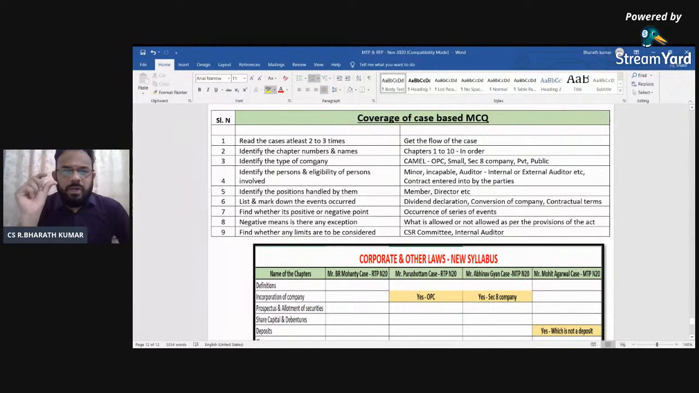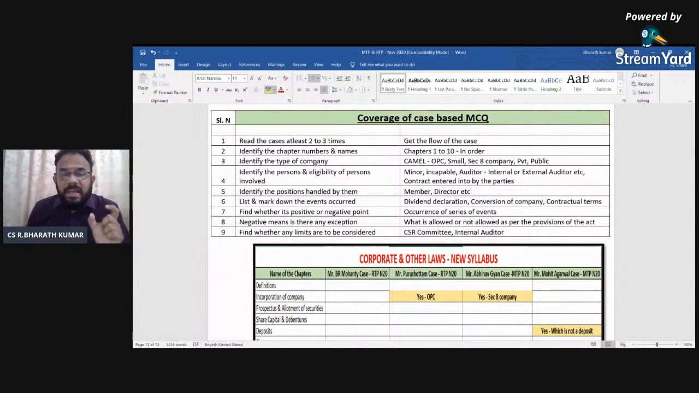Next, list down and mark down the events occurred, whether the conversion of company is happening, whether dividend declaration is happening, whether contractual terms is happening, what type of event it is, whether it is a positive or a negative event. So only when you know whether it is positive or negative, you will know whether it is applicable or not applicable. If there is a negative, it means what is the exception.